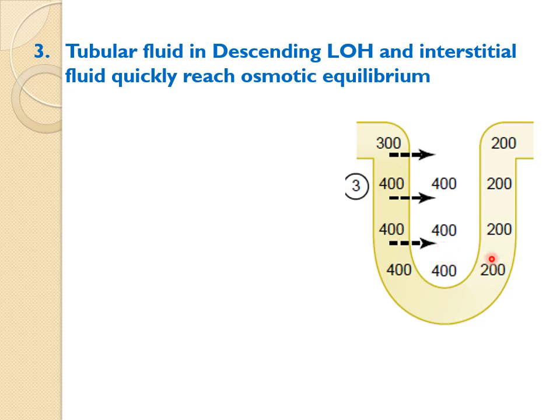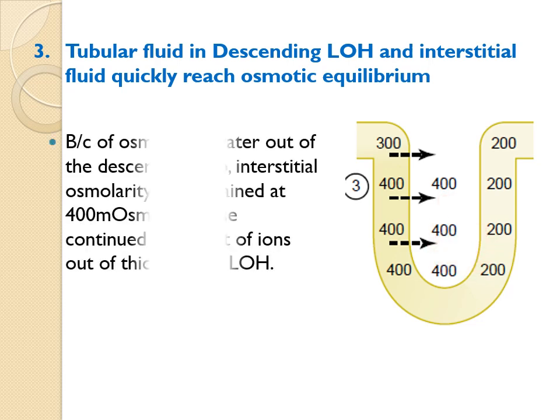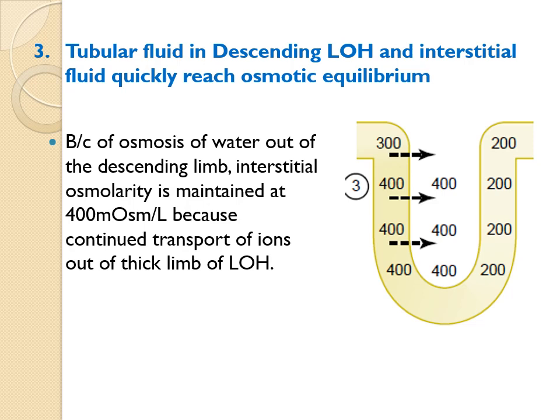because there is a continuous flow of solute from here to here that will maintain this osmotic gradient. So clear? So this is how the tubular fluid in the descending limb will reach osmotic equilibrium with that of the medullary interstitium.